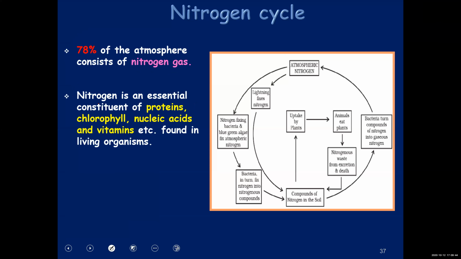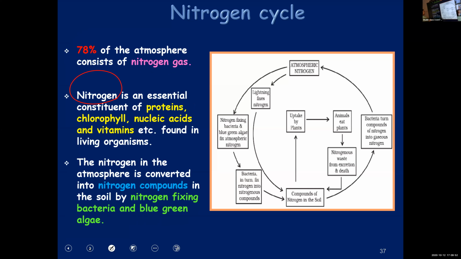So nitrogen is a very important component. We cannot imagine surviving without nitrogen. The nitrogen in the atmosphere should be converted to nitrogen compounds and it has to be added to the soil, because otherwise plants and animals cannot use it.